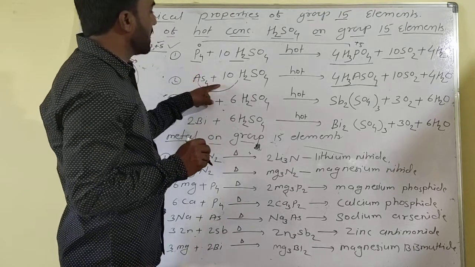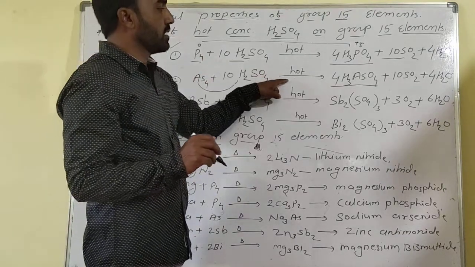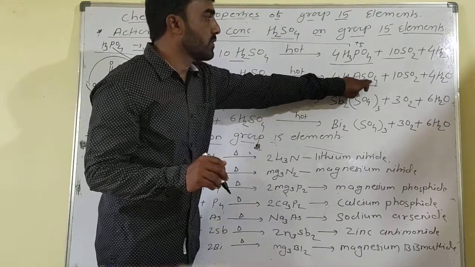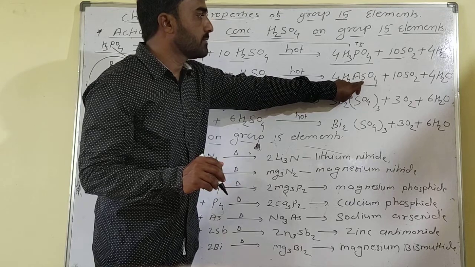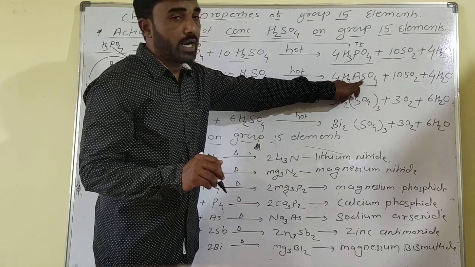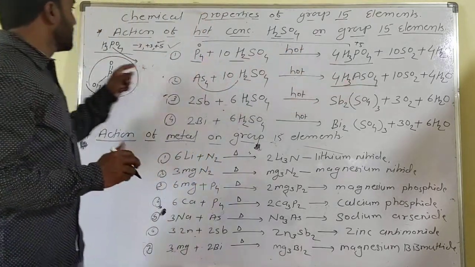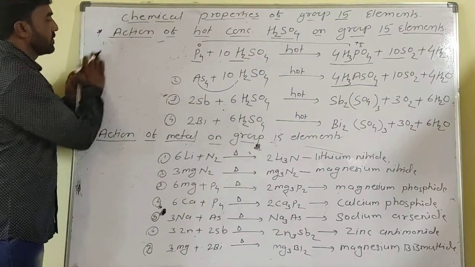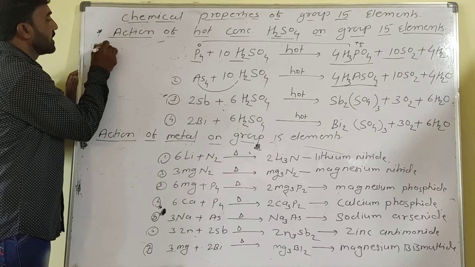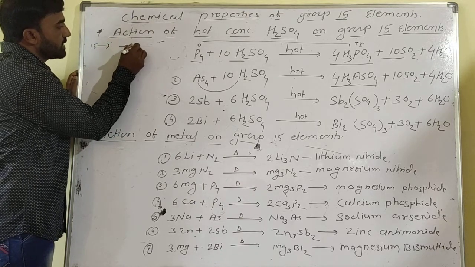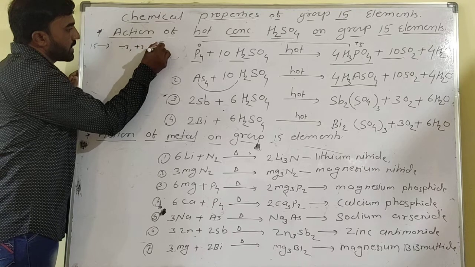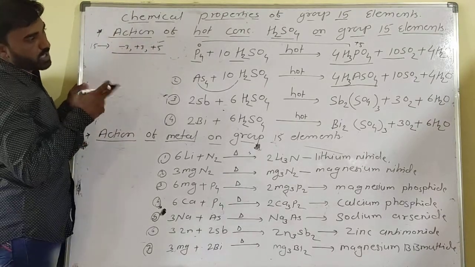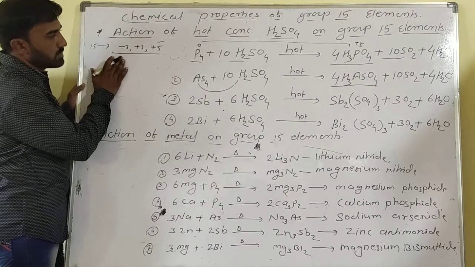So arsenic reacts with 10 H2SO4 in hot conditions to form H3AsO4. So As is the central metal atom, that you know. Group 15 elements have oxidation states -3, +3 and +5. So these are the different types of oxidation states that form different types of compounds.